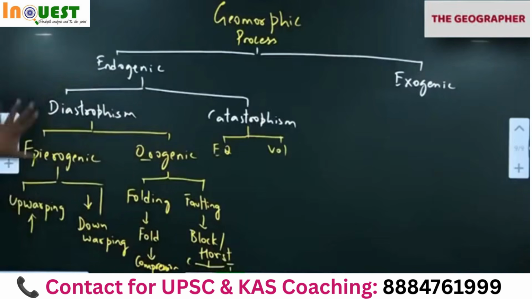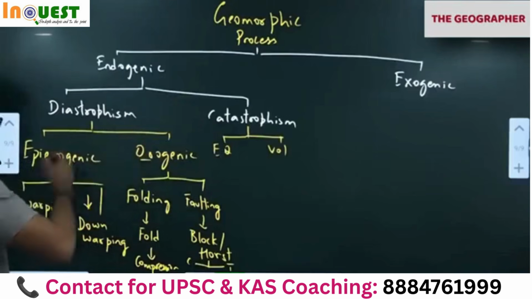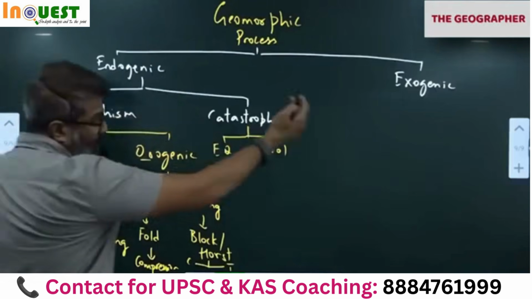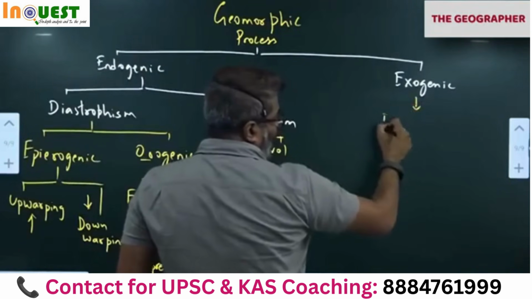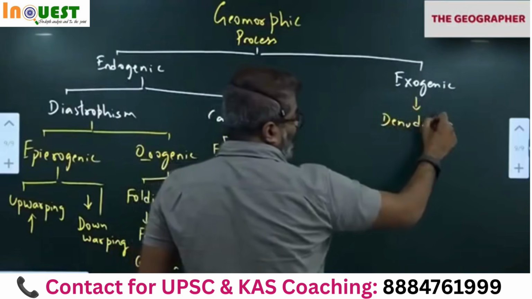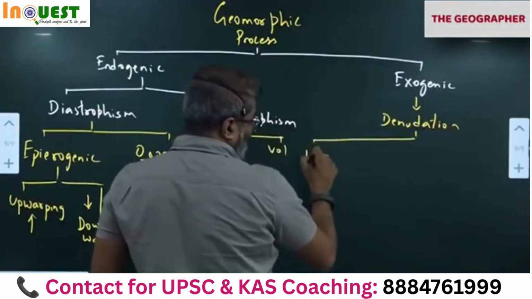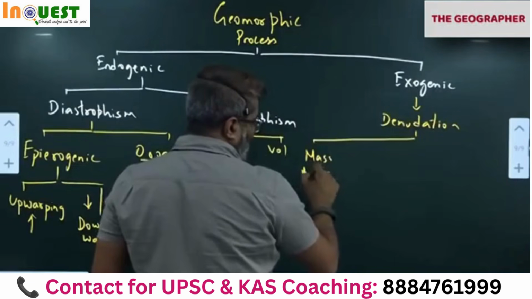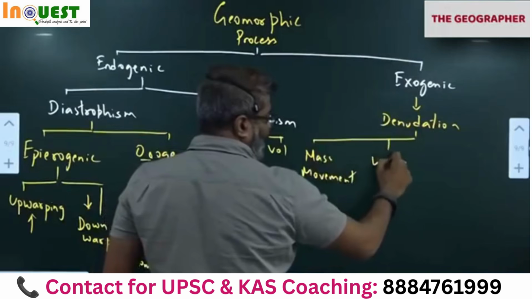This topic, all topics we have covered in the first part. Then we have come to exogenic. Now in exogenic we have a word denudation. In this, the first topic, mass movement, we have discussed. Today's class, weathering, we have discussed.